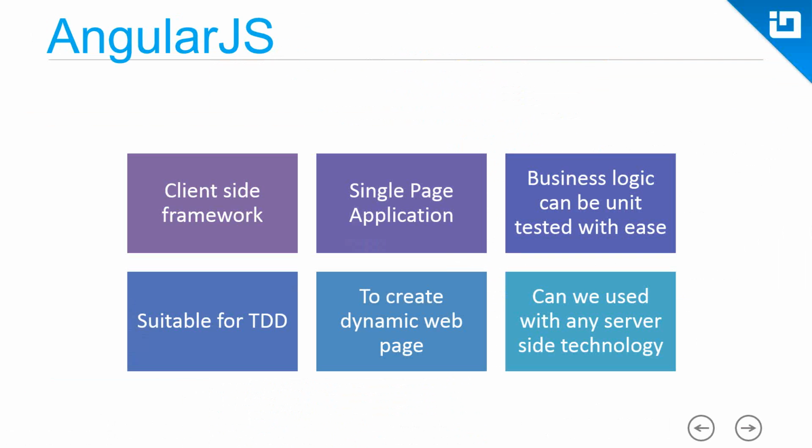Let us go ahead and start learning AngularJS now. So what is AngularJS? Very first, AngularJS is a Google JavaScript-based library which helps us to create single-page applications. In a single page application, you actually don't have multiple pages.